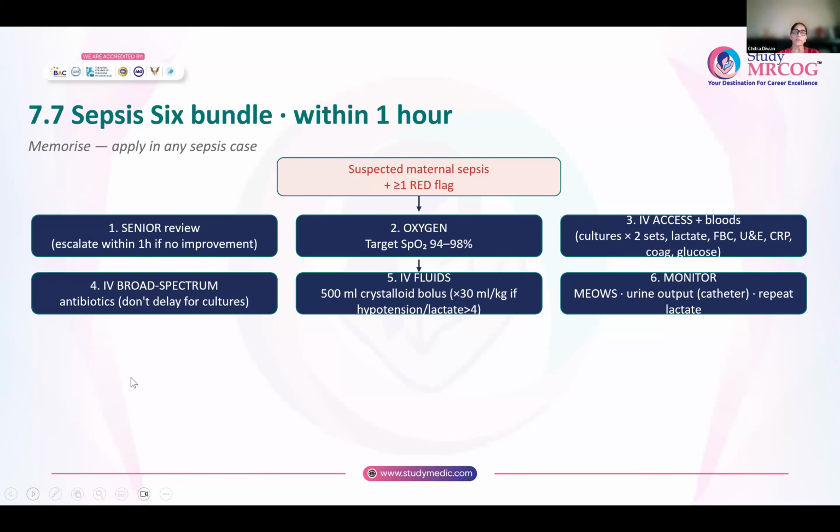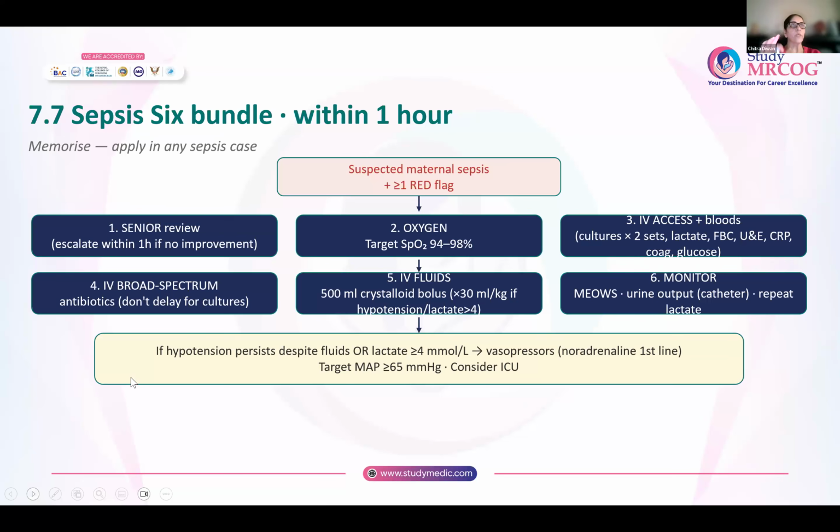And you will monitor the patient with a MEOWS chart. So urine output basically has to be monitored, and plus blood pressure, pulse, temperature, respiratory rate, what is her mental status. All of these things have to be monitored, and also lactate will be repeated after 1 hour. So these are the 6 things that have to be done with the sepsis 6 bundle. This you have to know, PIT-PAT.